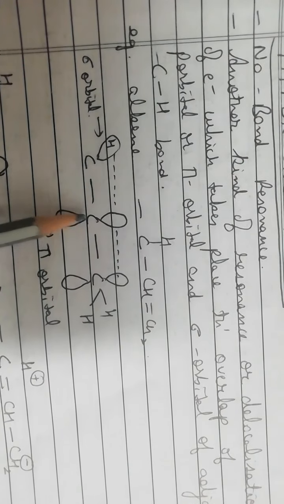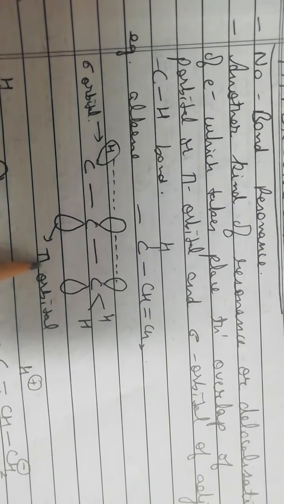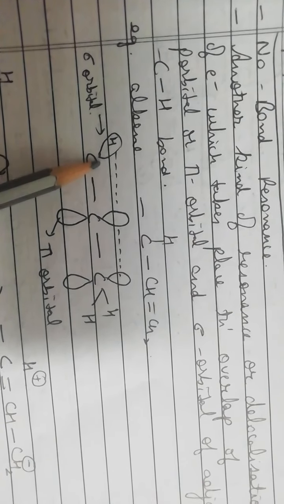For example, let us consider this alkene CH double bond CH2, and any saturated group is attached to it, like a methyl group or any other group. So this double bond is formed by the sideways overlap of unhybridized p orbitals. These are the pi orbitals involved in the formation of this double bond, and this CH bond is formed by sigma orbital overlap.